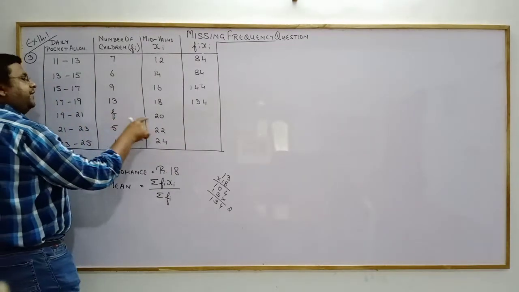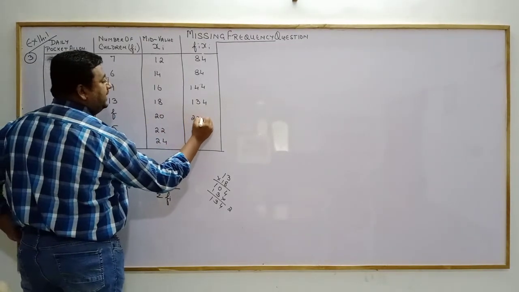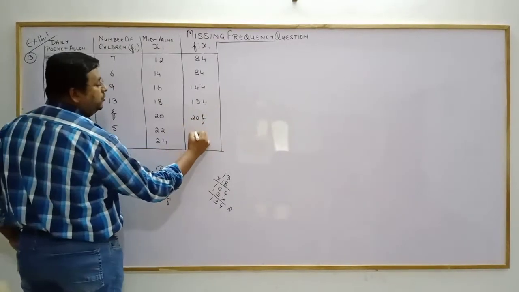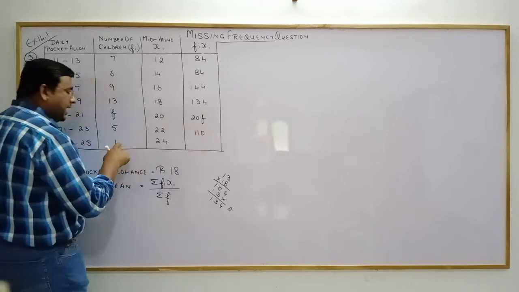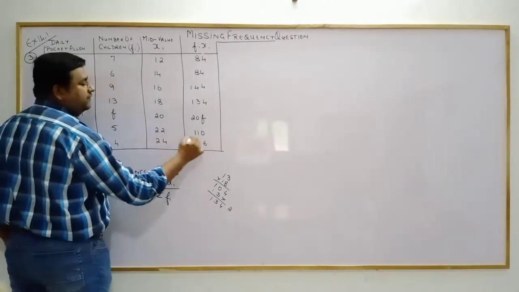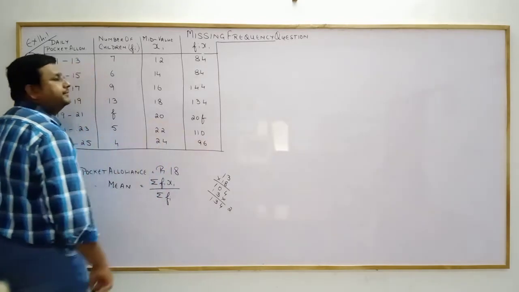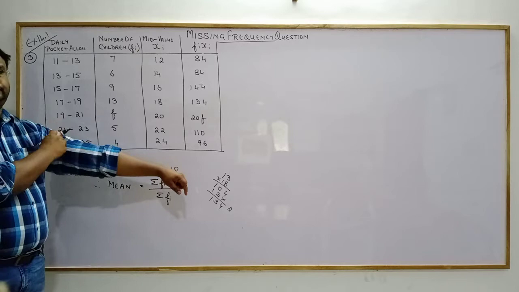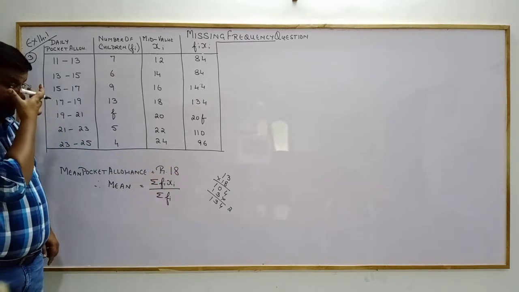Clear? F into 20, that is 20f, not 20 plus f. 5 into 22 is 110, and 4 into 24: 4 4s are 16, carry 1, 4 2s are 8 and 1, 9. Can you see that? Clear? Any confusion?